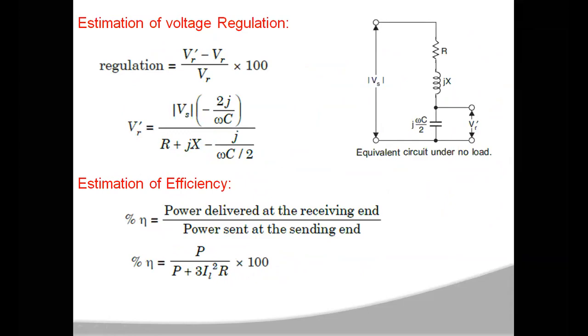Okay, so the percentage regulation will have the same definition, which is the change in voltage from no load to full load, expressed as a fraction of full load. Here VR dash is the no load voltage at the receiving end, and VR is the full load voltage at the receiving end. So the change in voltage from no load to full load at the receiving end will be known as your voltage regulation.